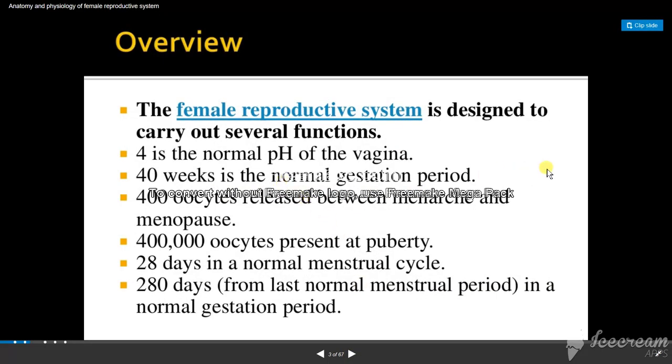Yeah. So what is a female reproductive system? It is designed to carry out several functions. I already told you, the normal pH of the vagina is 4, and 40 weeks is the normal gestation period. You all know that.